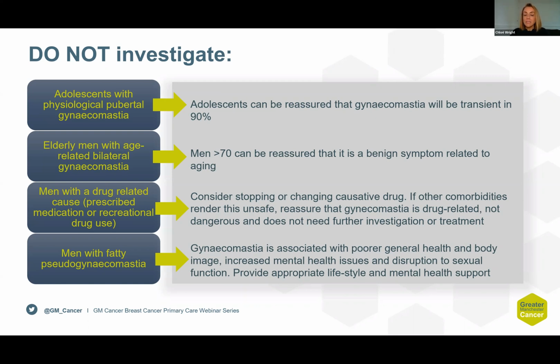And if comorbidities mean that this can't be done, to reassure that gynaecomastia is a drug-related side effect, that it is not dangerous and does not require any further investigation or treatment. And in those with fatty pseudogynaecomastia, for the discussions to be had that the gynaecomastia is associated with excess weight and to address the issues of obesity on general health.